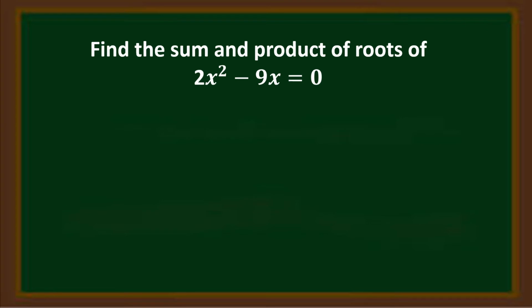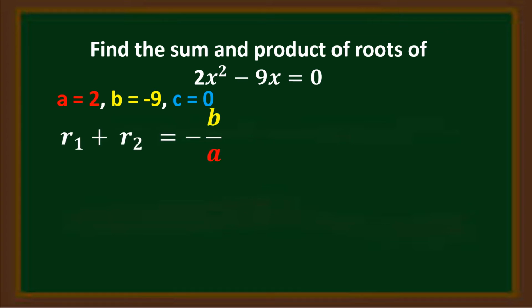Find the sum and product of roots of 2x squared minus 9x is equal to 0. And here, a is equal to 2, b is equal to negative 9, and c is equal to 0. We'll be substituting these values in the formula. r sub 1 plus r sub 2 is equal to negative b over a. b in here is negative 9, and a is 2.